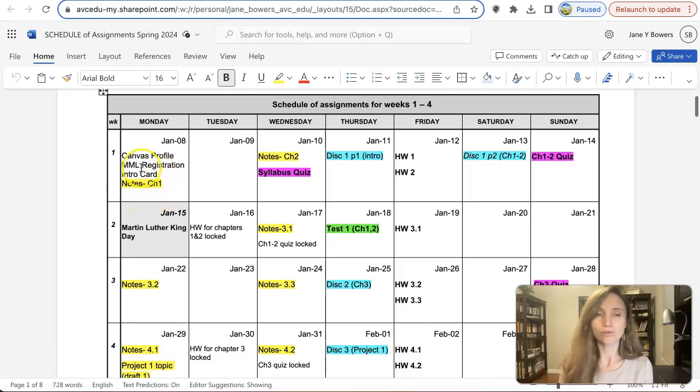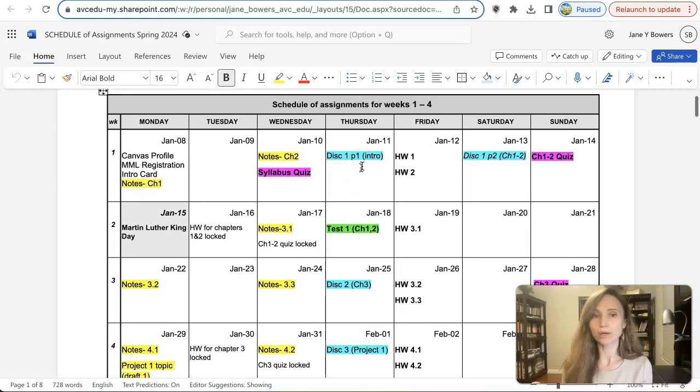That's why the notes for chapter 1 are scheduled for Monday, and then notes for chapter 2 are scheduled for Wednesday. Also, by Wednesday, actually, by Tuesday, you would take the syllabus quiz, because technically we would go over the syllabus on the first day of class, not on the second day of class. By Thursday, I'm asking you to answer the discussion 1 post.